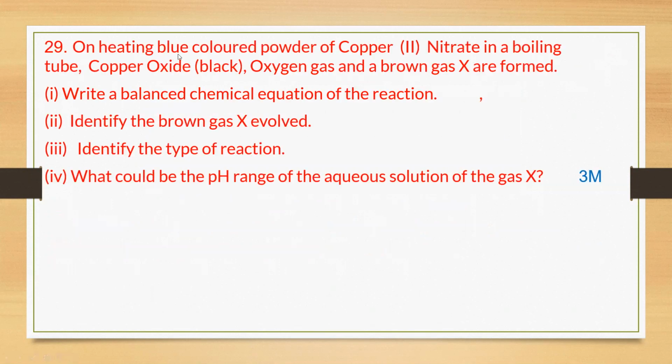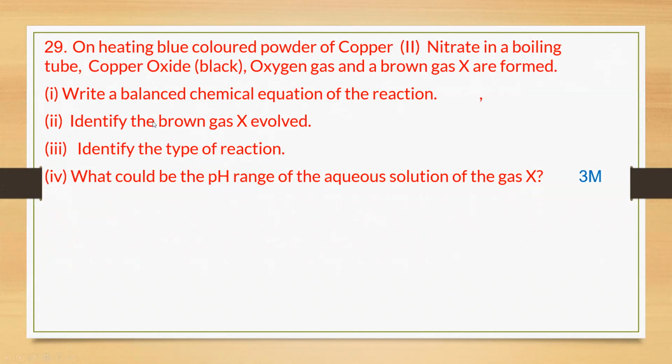On heating blue colored powder of copper nitrate in a boiling tube, copper oxide, oxygen gas, and brown gas are formed. If you take copper nitrate in a boiling test tube and heat it, copper oxide will be formed along with oxygen gas. Along with that, there will be one brown color gas formed in the test tube whenever you are heating.